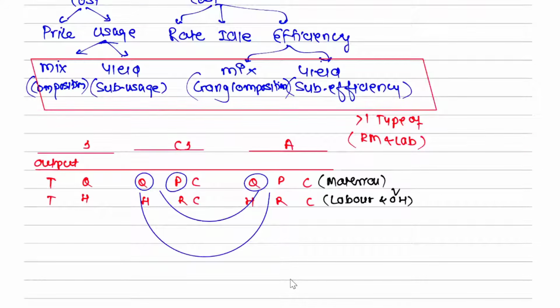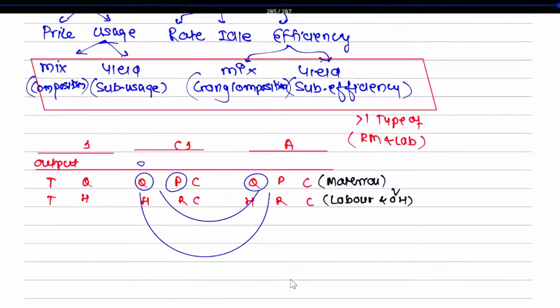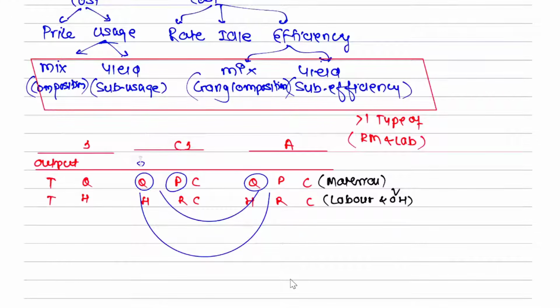Standard rate, standard price, sorry, standard quantity minus actual quantity. This is standard and this is actual. So you will remember this. This is standard quantity and this is actual quantity, and into what? Standard price. Remember रहेगा ना? याद रहेगा. Okay sir. So this is what we have done with this over here.